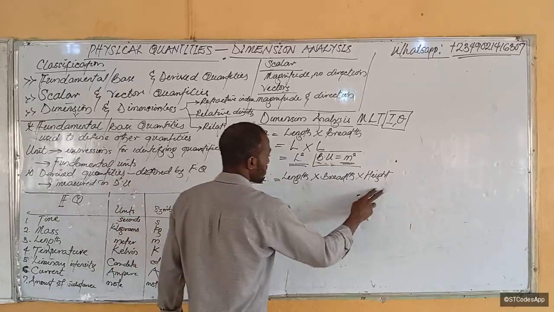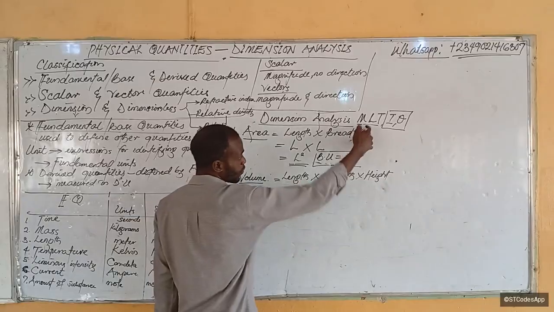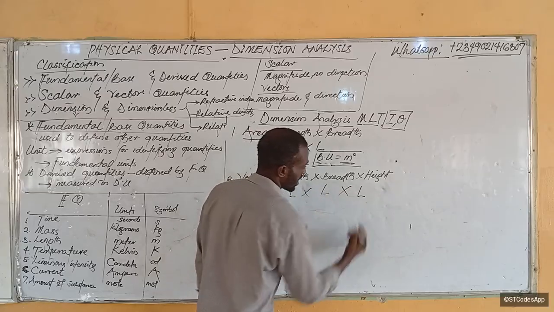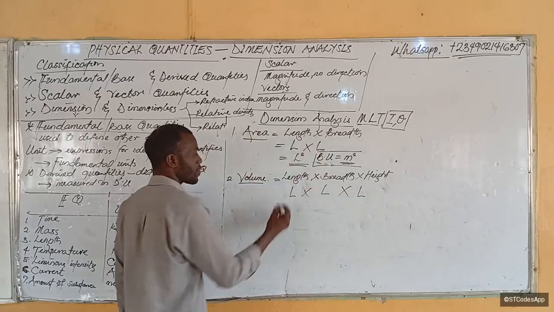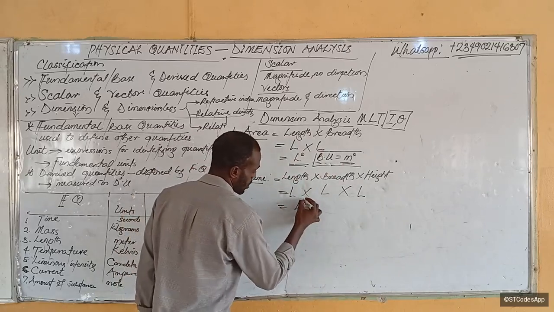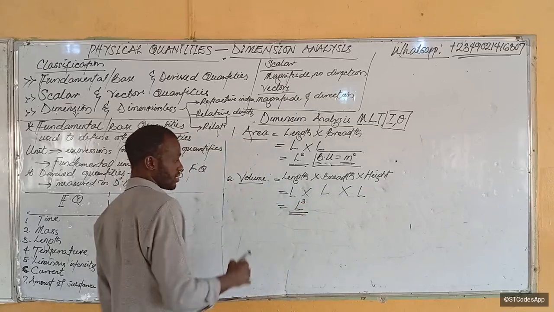This does not look like mass or time. So what does it look like? All of them look like length: breadth is a type of length, height is another type of length above the ground. So what do we have? Length, length, length occurring thrice, so we have L cubed, and this is the analysis.